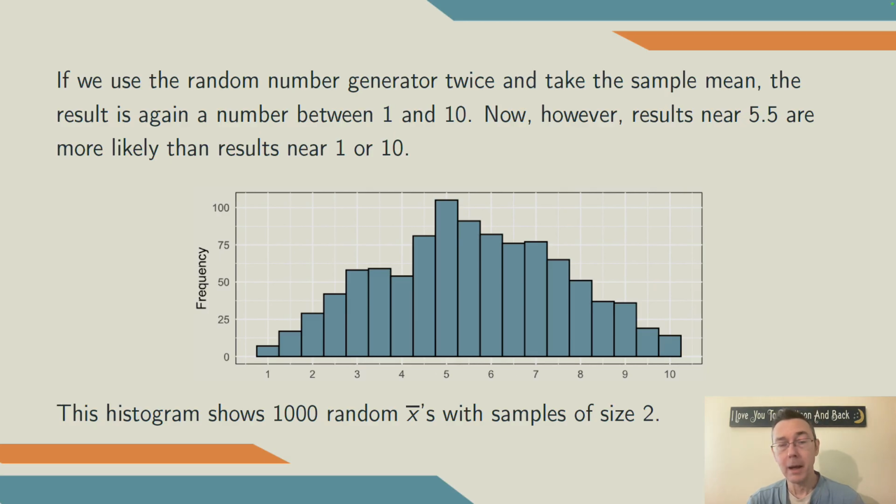So I did 1,000 trials like this. In each trial, I got 2 random values and took their average. So when I have 1,000 trials of samples of size 2 with their averages, I get a histogram that looks like this. Now, this is through a random process. If you were to do 1,000 trials on your own, you'll get a slightly different looking histogram.